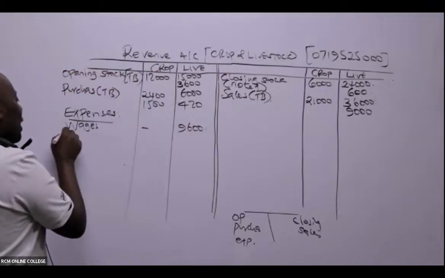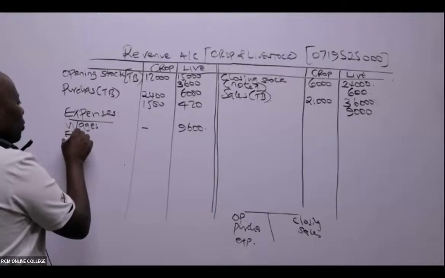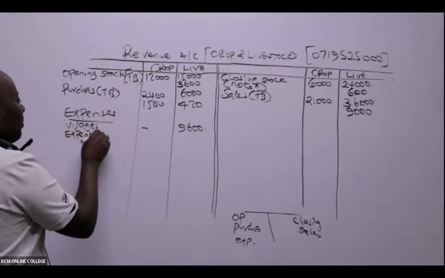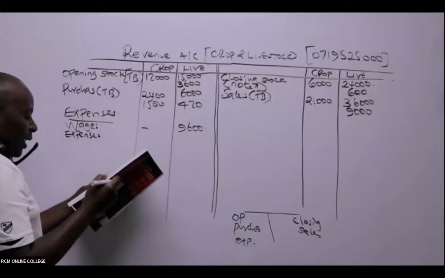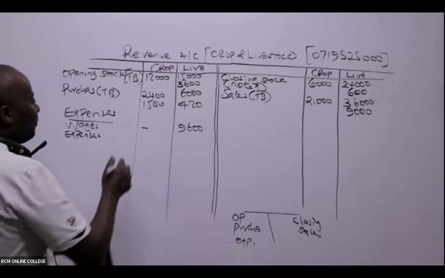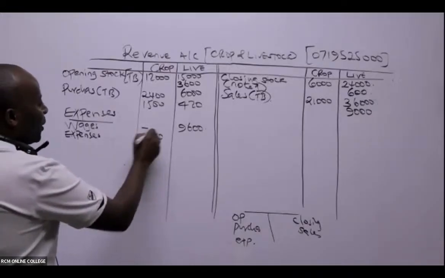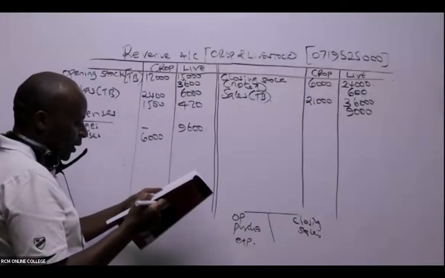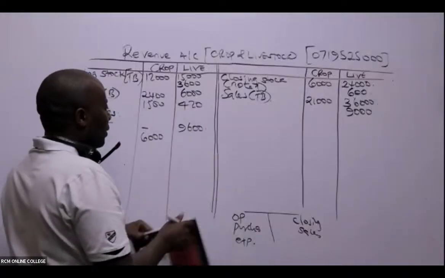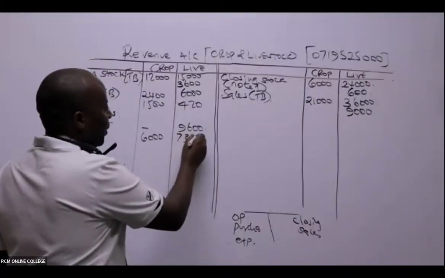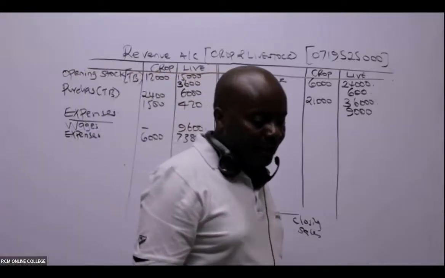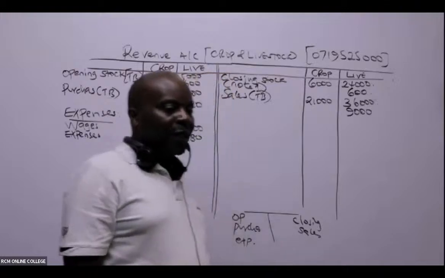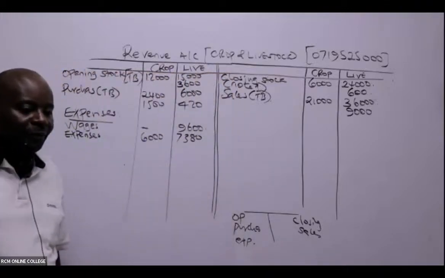And then, of course, we have what they are calling expenses. They should have given this another name, but they've called this expenses, and they are really direct because I can see their traceability. Like expenses for crops, 6,000. And then I have expenses for livestock, 7,380.